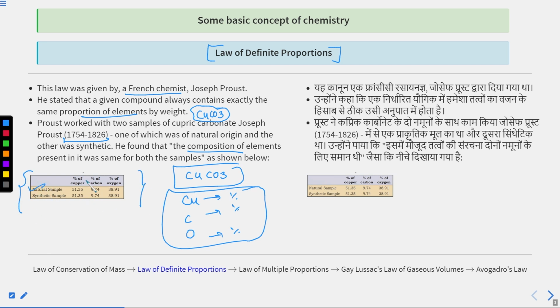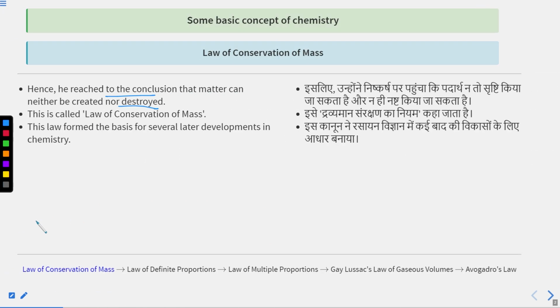In the natural sample, the percentage of carbon is 9.74, copper 51.35 and oxygen 38.91. In the synthetic sample, the percentage of carbon is 9.74, copper is 51.35 and oxygen is 38.91. This is for cupric carbonate, CuCO3. The natural sample and synthetic sample both have the same composition of elements.